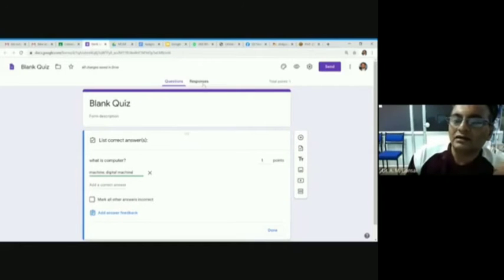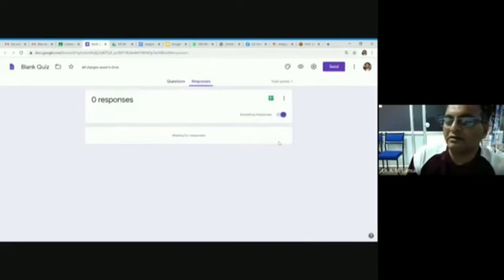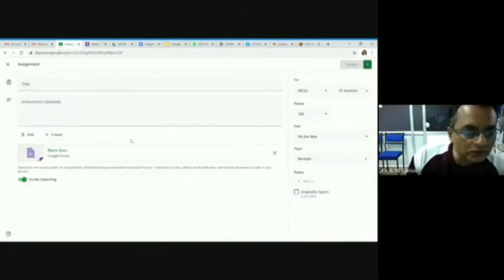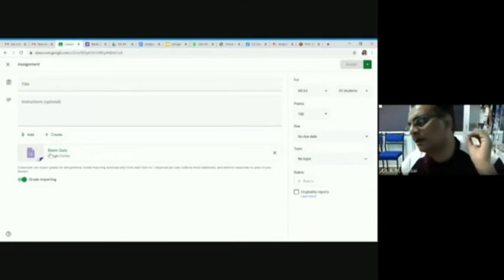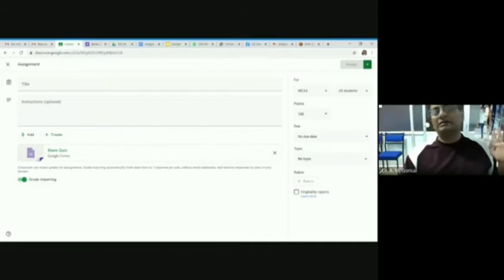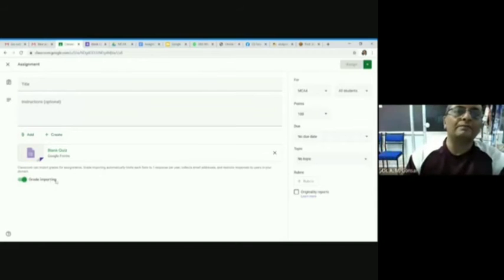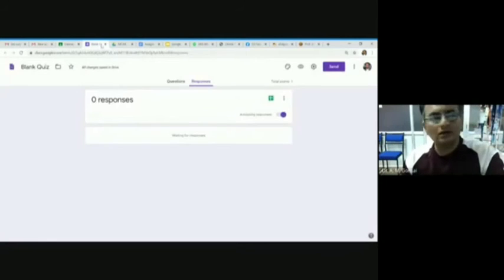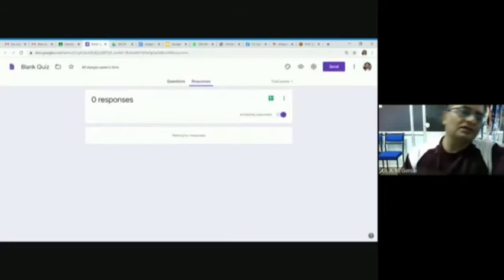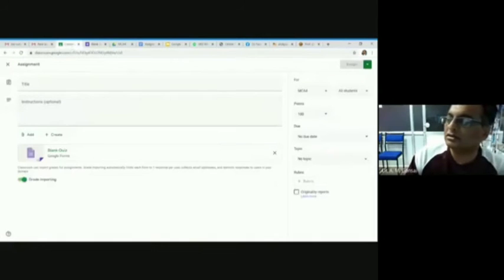Then after that, whatever the responses come, that will be available here, and that is automatically assigned to this class. Once you finish, on that time, your Google quiz link will be forwarded to all the students, and the students will be able to see the quiz. Once they finish quiz, then you can get your imported mark. So grade importing. So whatever the quiz data grade available from this Google quiz, Google form, that will be graded back to us in our Google class. So we can get student grade here.